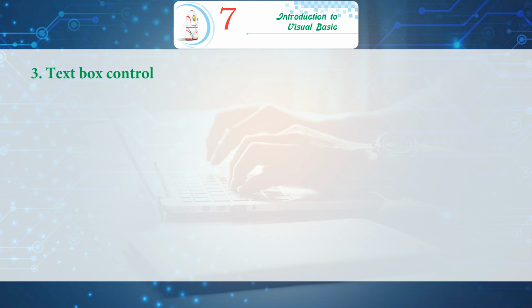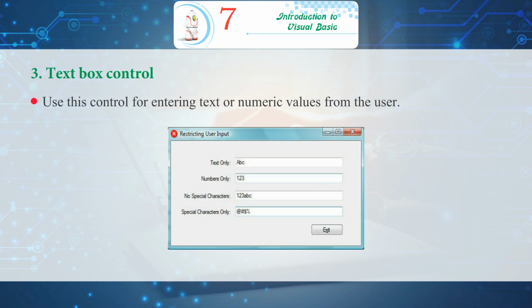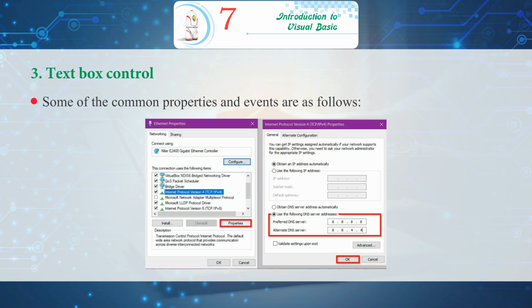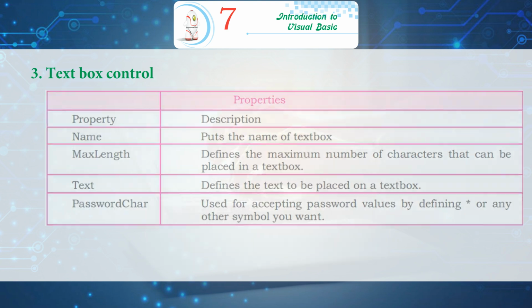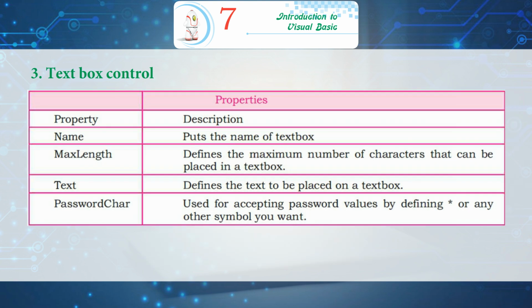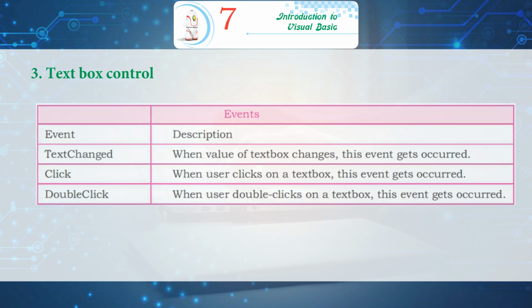3. Text box control. Use this control for entering text or numeric values from the user. Some of the common properties and events are as follows. Properties. Name puts the name of text box. Max length defines the maximum number of characters that can be placed in a text box. Text defines the text to be placed on a text box. Password char is used for accepting password values by defining asterisk or any other symbol you want.